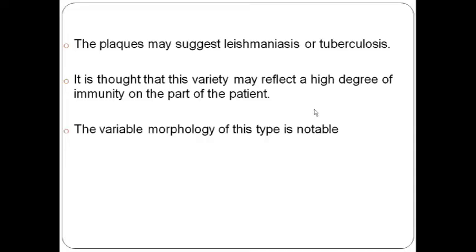Now many times there will be presence of plaques also, so they may suggest a disease. What infections? That is leishmaniasis or tuberculosis. And there is wide variation of the morphology of the lesions depending upon the type of infection which is present over the lesion, that is sporotrichosis.